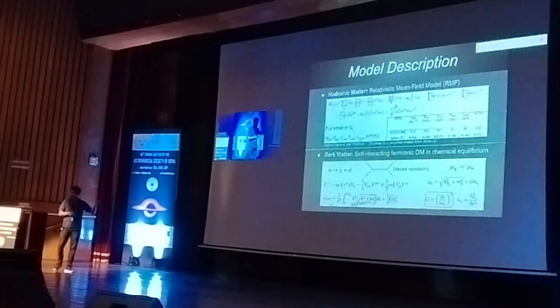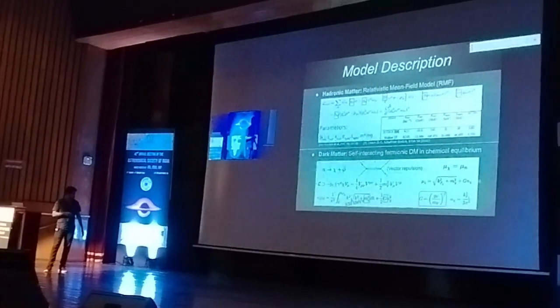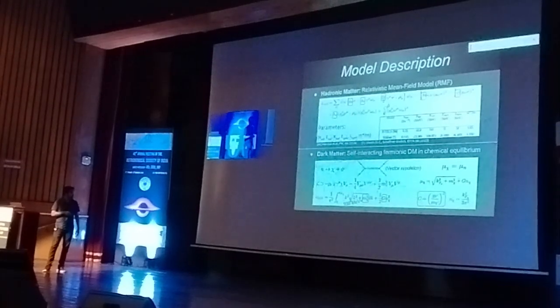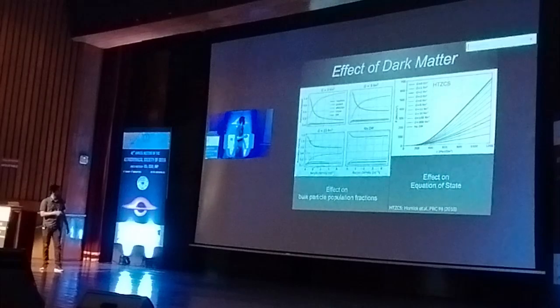We establish this chemical equilibrium because the time scales of this decay are much smaller than the time scale of the neutron star's life. So from this condition, we can calculate the properties of bulk matter.